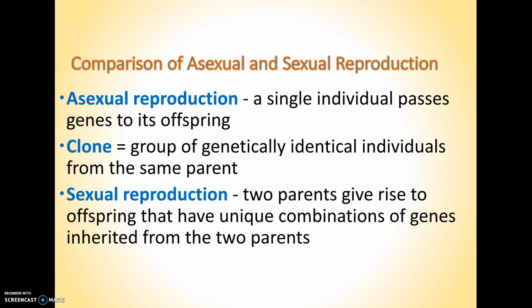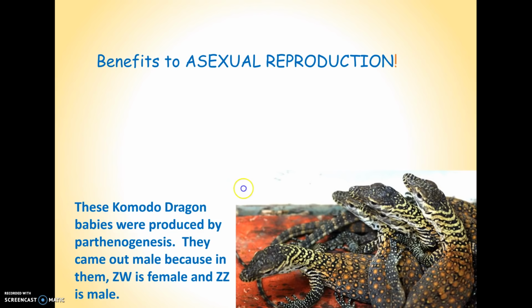Also, the term clone, if you hear that term, we use it in different ways in society, but in the specific definition, it's just a group of individuals that are genetically identical and they came from the same parent. And then sexual reproduction must involve two parents. So an offspring produced from sexual reproduction is going to be a combination of two parents as opposed to asexual reproduction where they're identical to one parent.